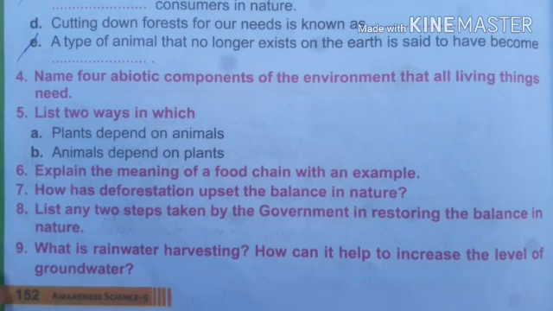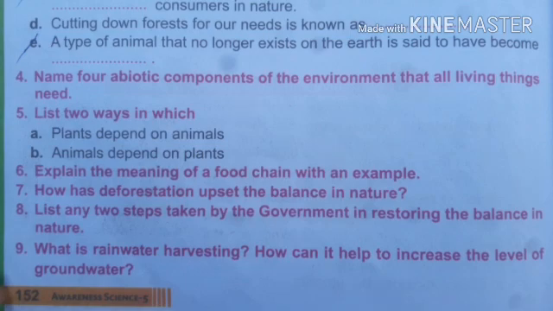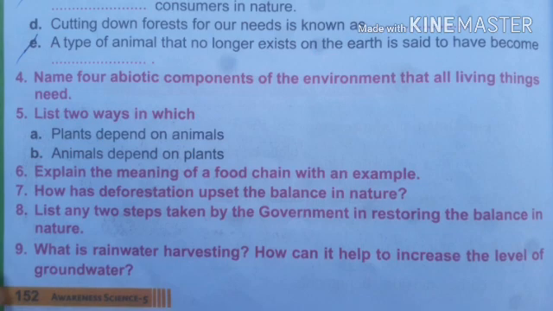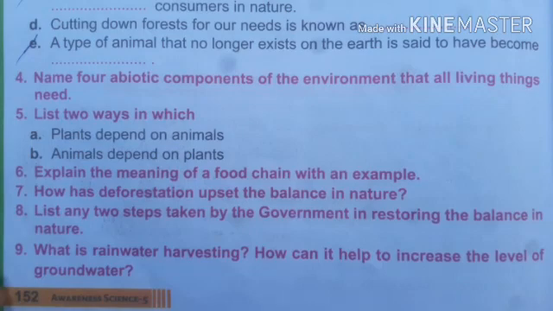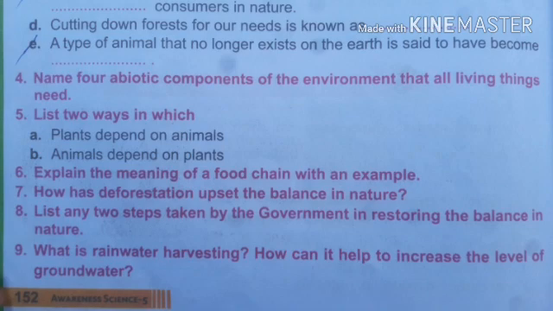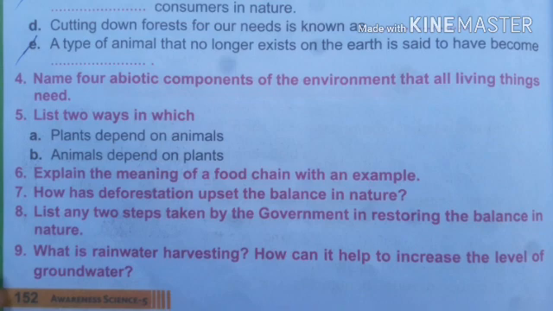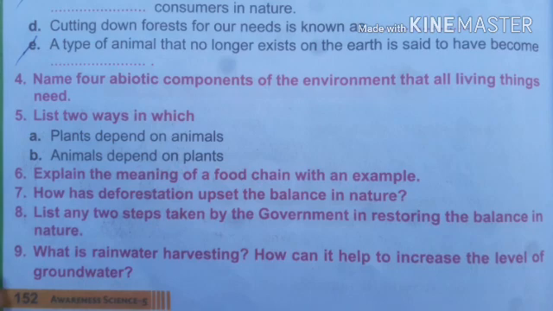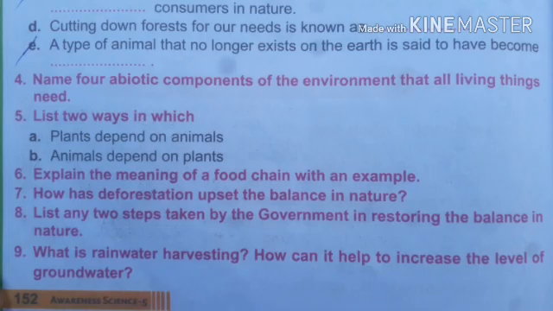Next question: what is rainwater harvesting? How can it help in increasing the level of groundwater? Rainwater harvesting is nothing but collecting the water that falls on the roofs of the houses, and we should allow this water to flow into a deep hole dug into the ground, so that we can increase the groundwater level, or we can recharge the groundwater. So this is about the question and answers, and next comes the HOTS questions.